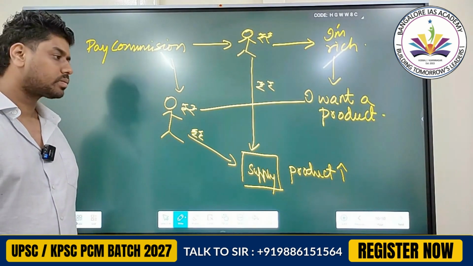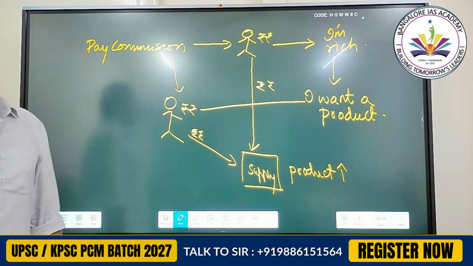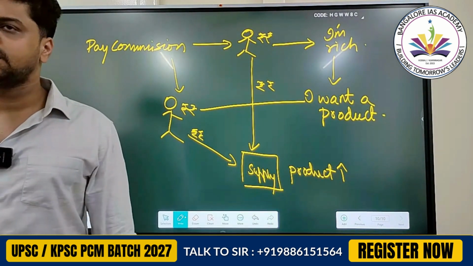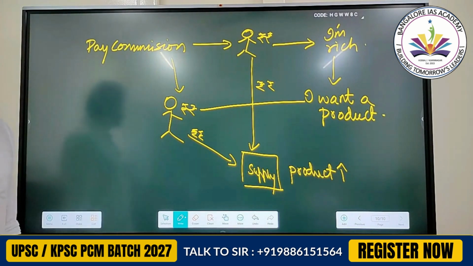Let's say, which festival do you celebrate grandly? Sankranti, Ugadi, or Diwali? So for Diwali, all of you will go to buy certain things one day before Diwali. Let's say crackers you want to buy. Throughout the year, crackers price will be less. But only during Diwali time, crackers price will become more. Throughout the year, everything will be less.